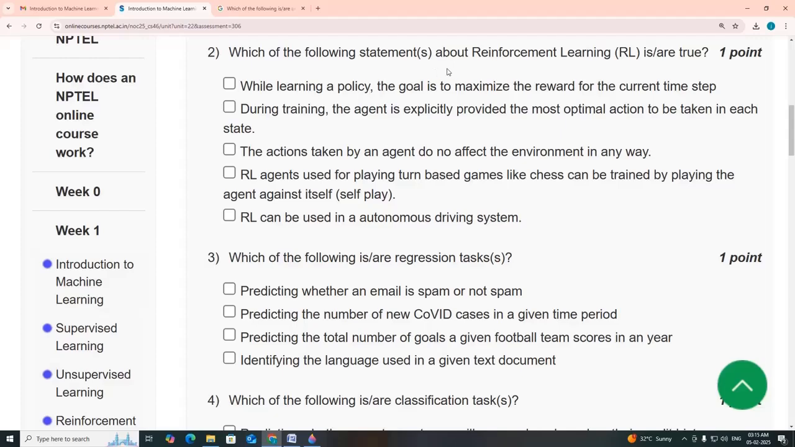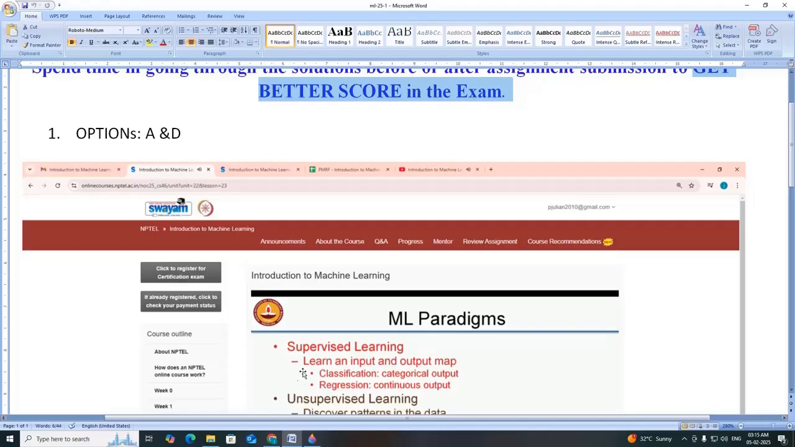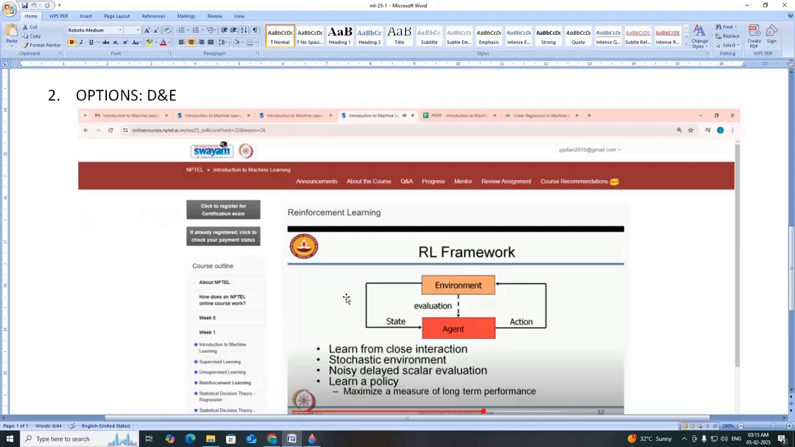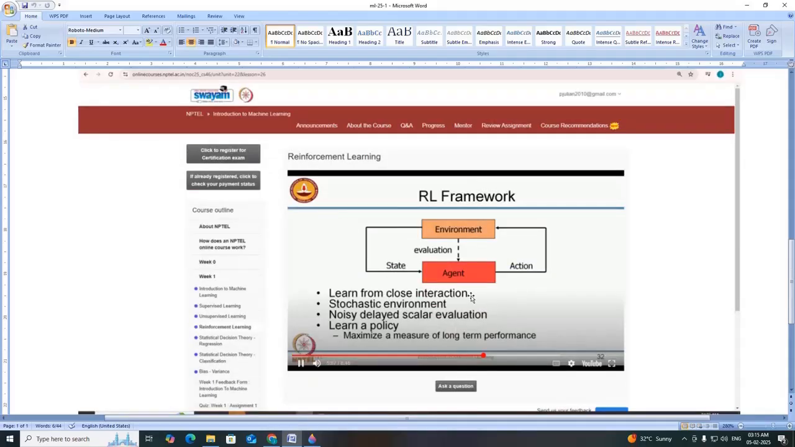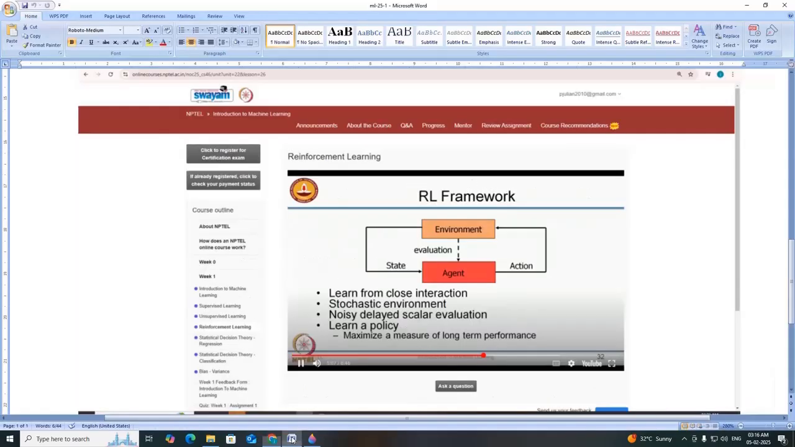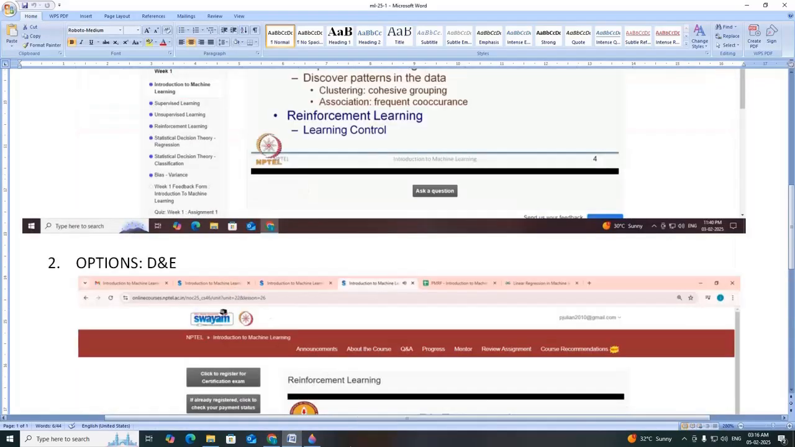Which of the following statements about reinforcement learning is/are true? So second question, reinforcement learning, learning to control, that is, learning from close interaction. The environment is stochastic, with noisy delayed scalar evaluation. Learn a policy, maximizing a measure of long-term performance. So here, as per the definition of reinforcement learning, the answer for 2 is D and E.